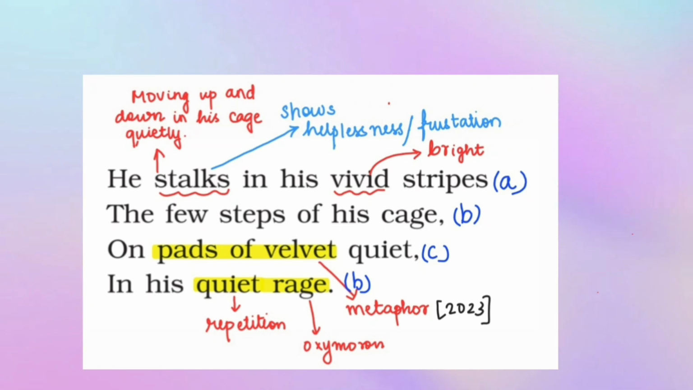On paths of velvet quiet. Paths of velvet is an example of metaphor. Why? Because the movement of the tiger is compared to the softness and smoothness of velvet. In his quiet rage. Now quiet is an example of repetition, and also quiet rage is an example of oxymoron.